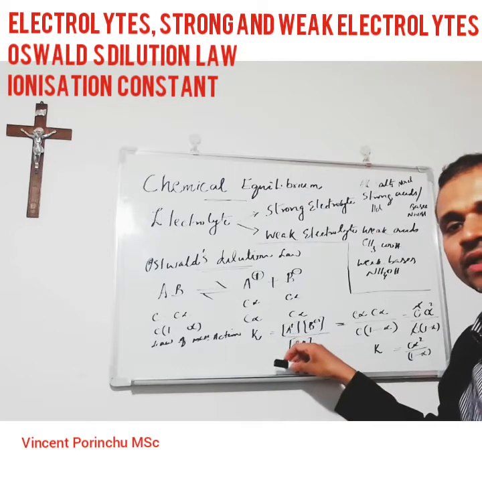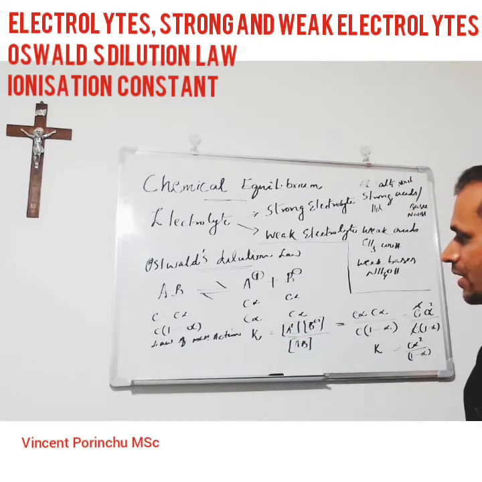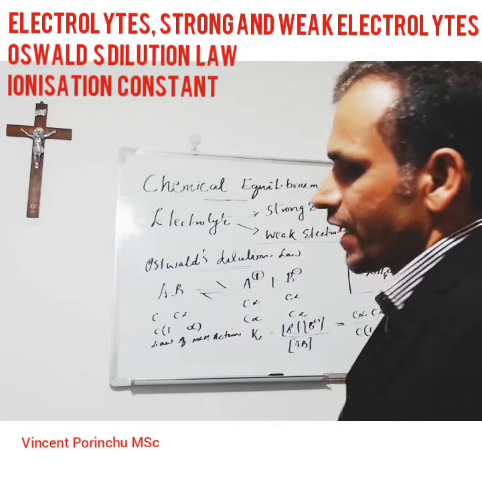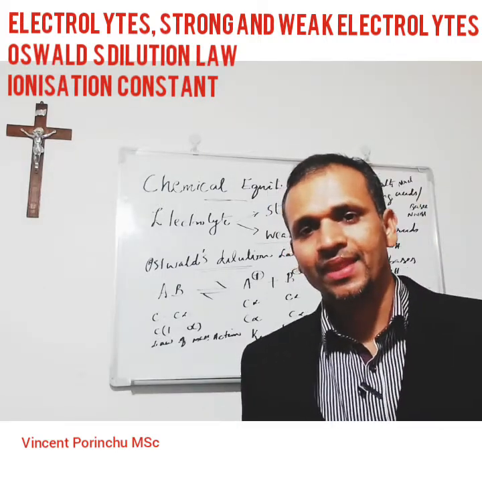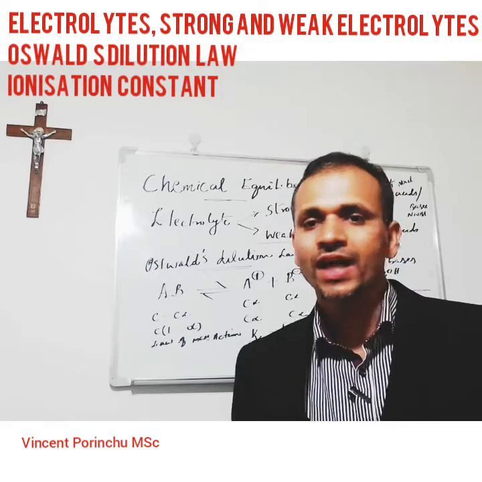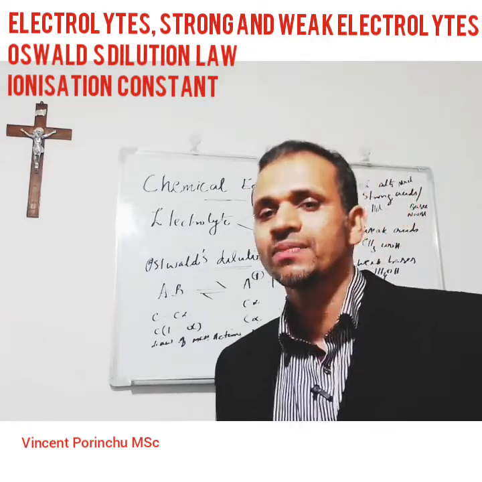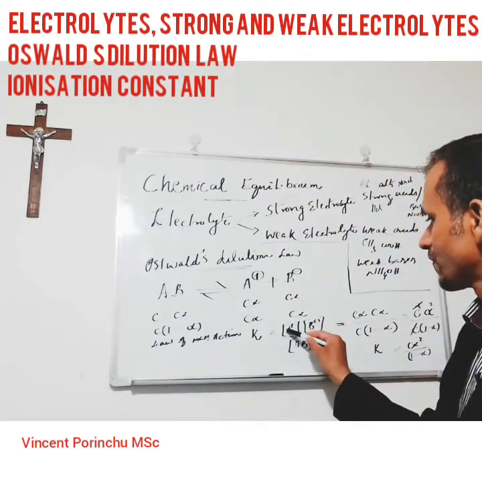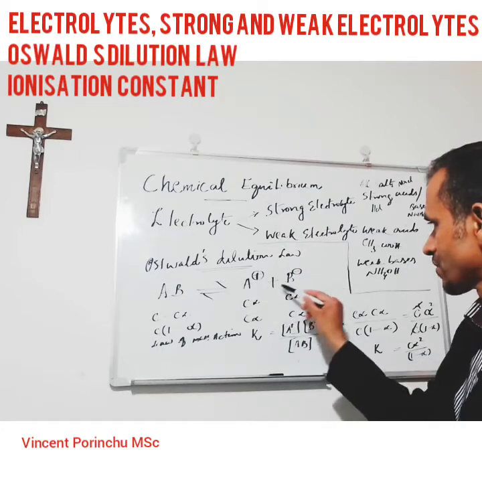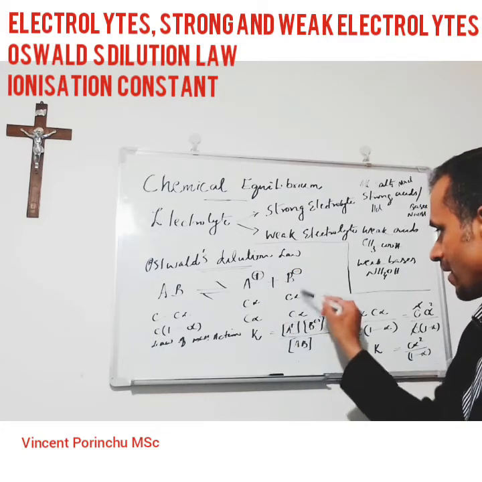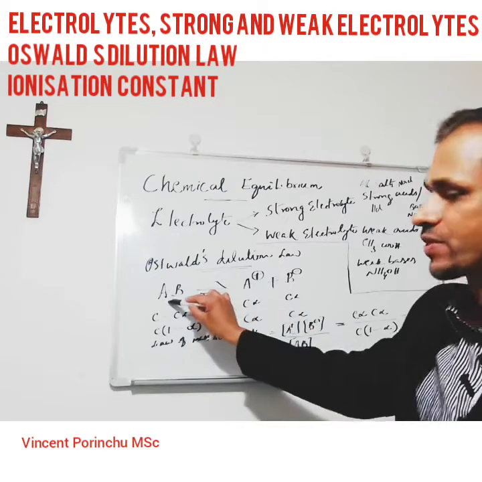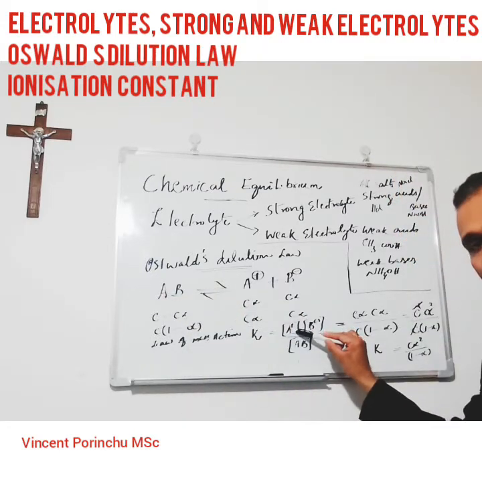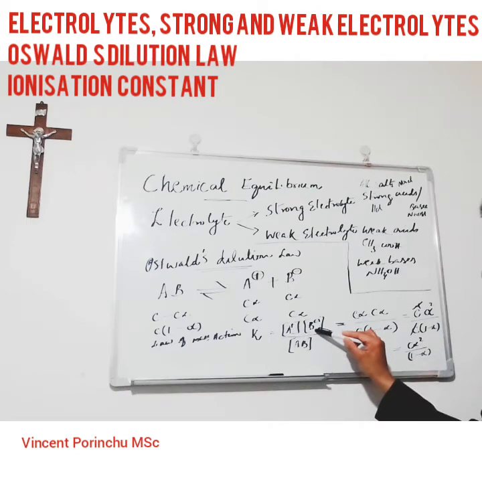Here we apply the law of mass action. What is the law of mass action? The equilibrium constant K is equal to the product of the active masses of the products divided by the product of the active masses of the reactants. So we get the active mass of A plus times the active mass of B minus, divided by the active mass of AB.